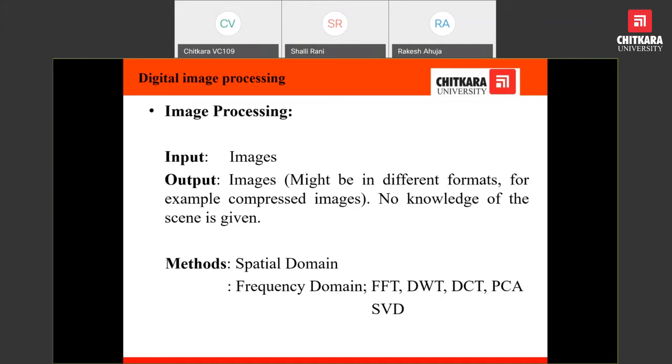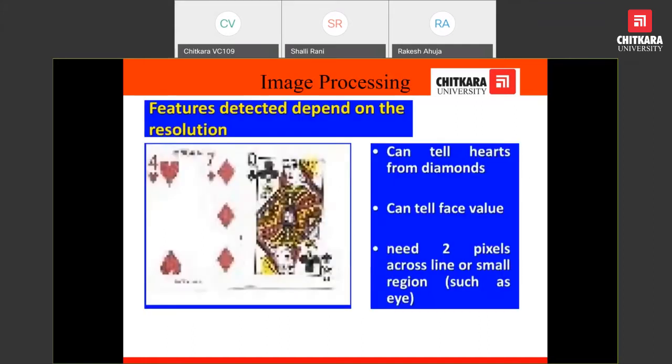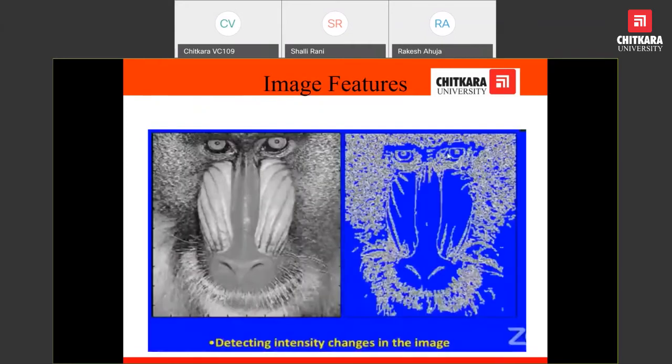In image processing, there are a few examples that we can see. Here we can detect the features. This is a heart made from diamond, and here we are trying to give the information that this is a heart from diamond. Another example is where we try to find out where there are abrupt changes in the intensity.